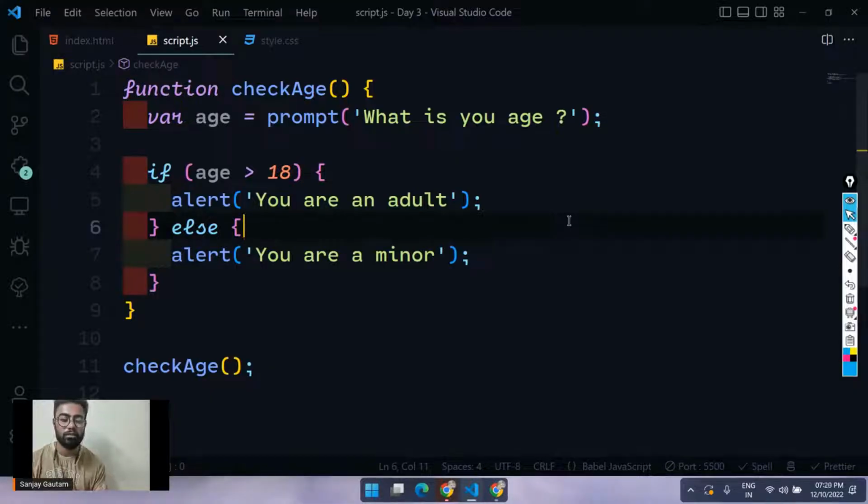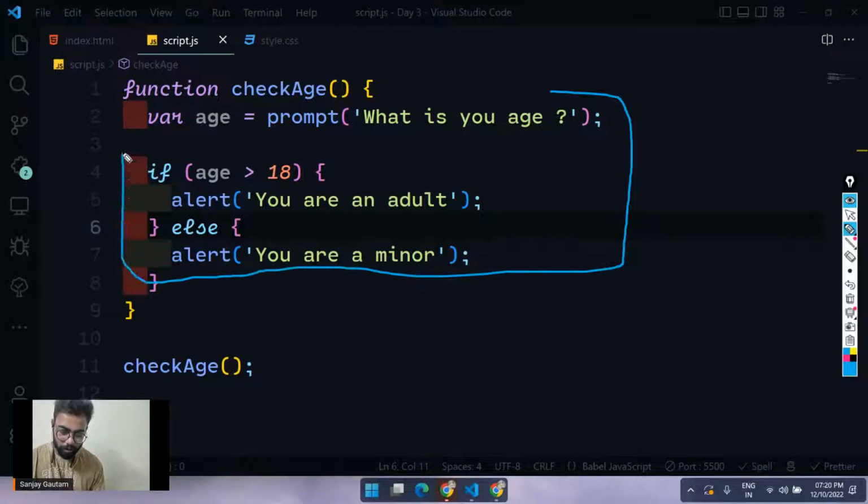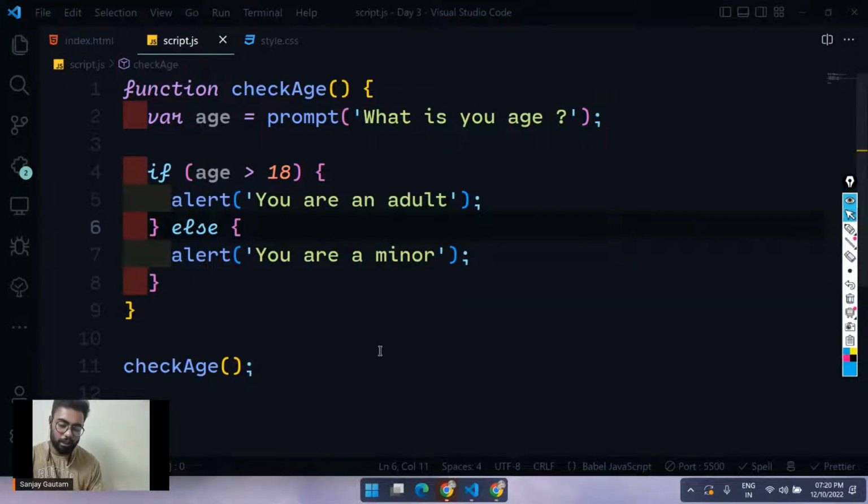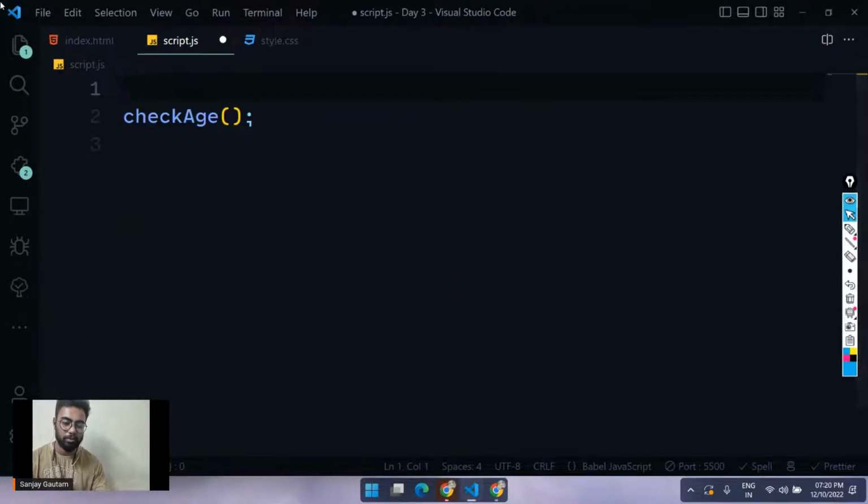So this is a function. As you can see, this is a piece of code. You could have also written this outside of it, but the benefit of creating a function is that you can execute this code as many times as you want.